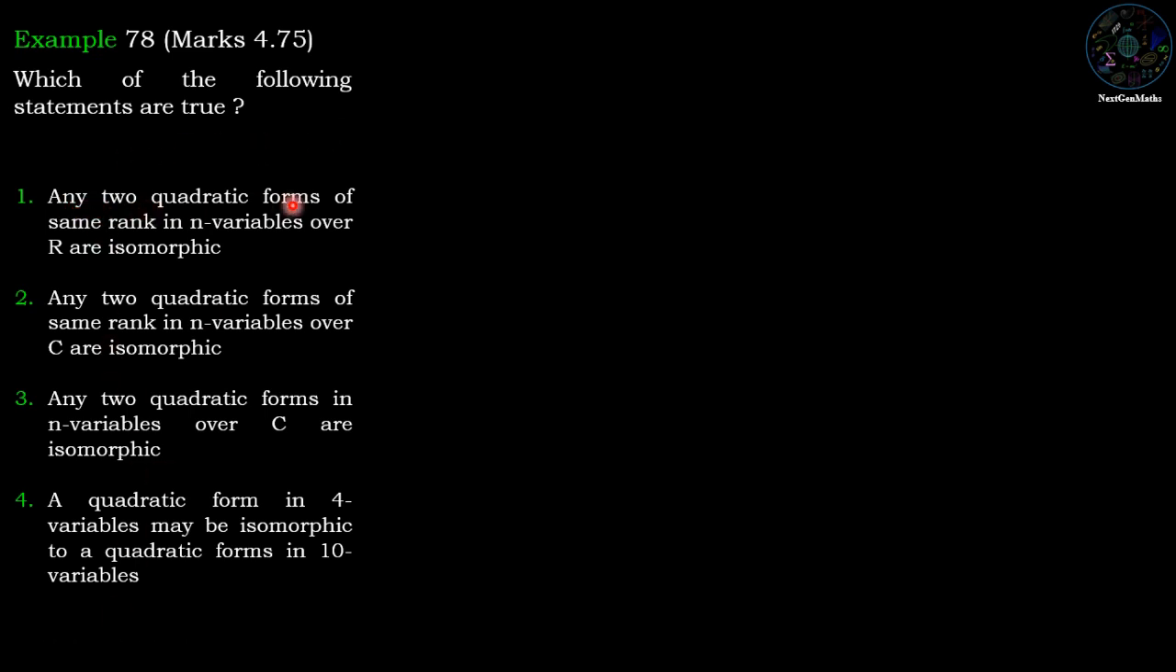First statement, any two quadratic forms of same rank in n variables over R are isomorphic. Second, any two quadratic forms of same rank in n variables over C are isomorphic. Third statement, any two quadratic forms in n variables over C are isomorphic. And the fourth statement, a quadratic form in 4 variables may be isomorphic to the quadratic form in 10 variables. So it is isomorphism of two quadratic forms over R and over C.